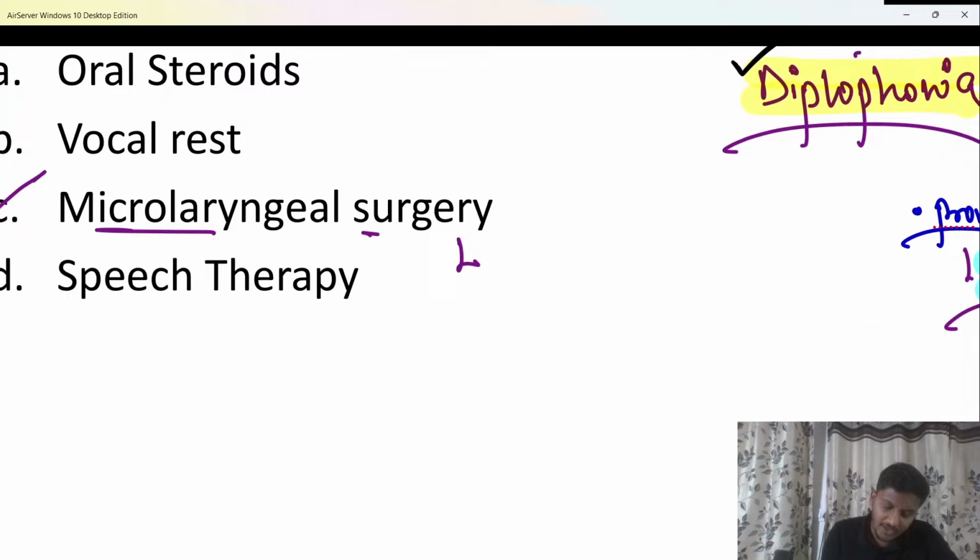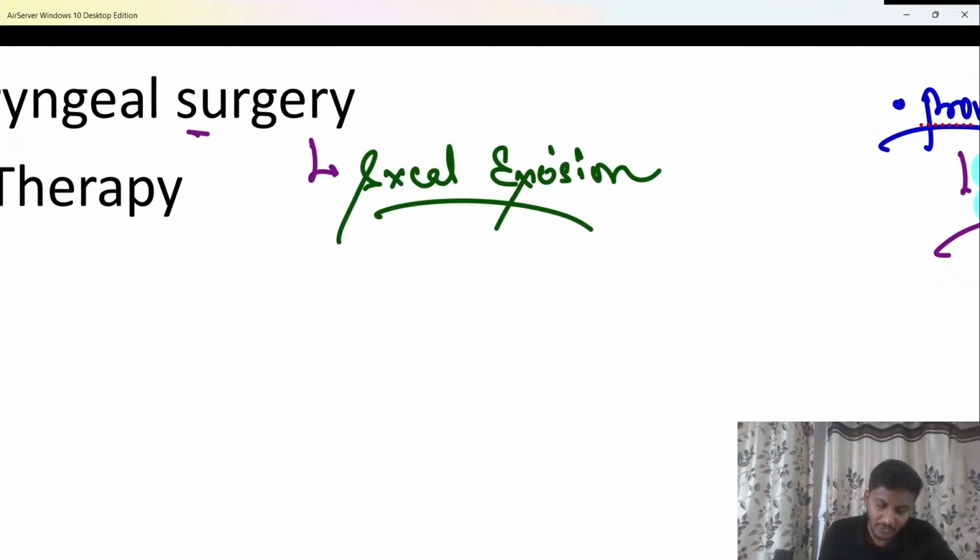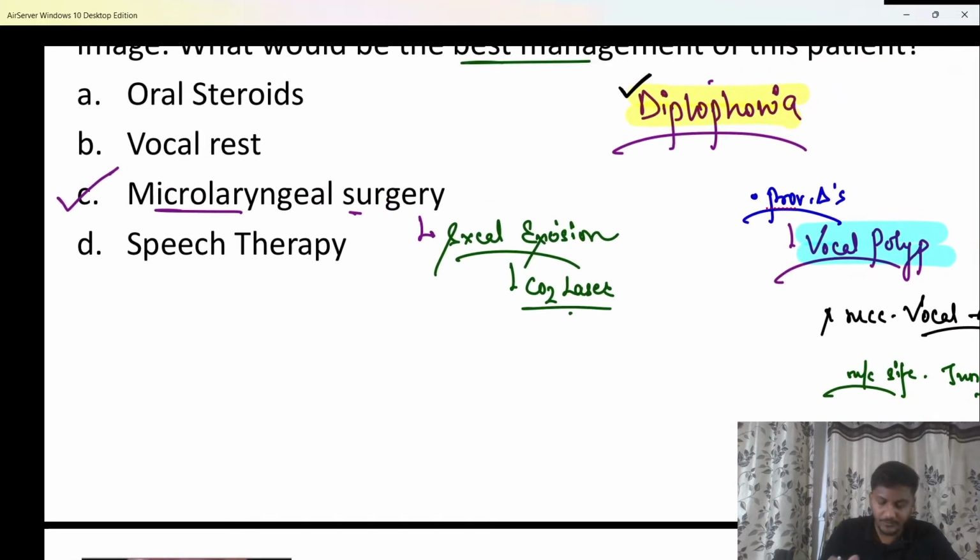And in this microlaryngeal surgery, beta, we have to do a surgical excision or surgical removal of that vocal polyp. And nowadays for this excision, beta, we commonly use a CO2 laser. So you can say CO2 laser excision, you can say microlaryngeal surgery, you can say removal of the polyp, whatever you say, okay? That has to be the best management.